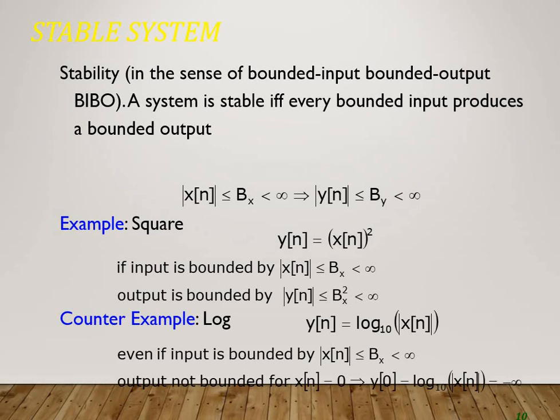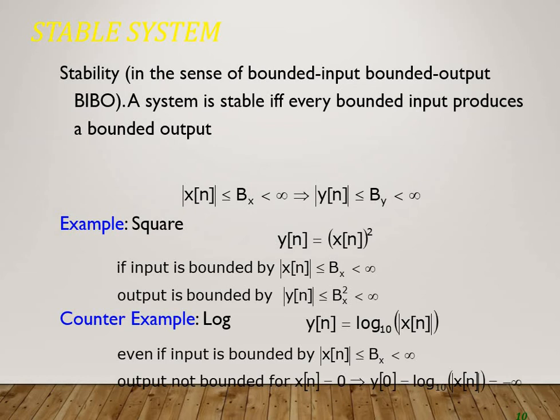That means every bounded input signal will produce a bounded output signal. If my input signal has a fixed length, then my output signal will also be bounded. If I am giving a particular unit impulse signal, I will get a particular unit step signal, or a signal that is bounded within a value.